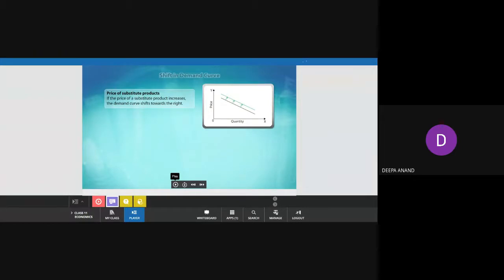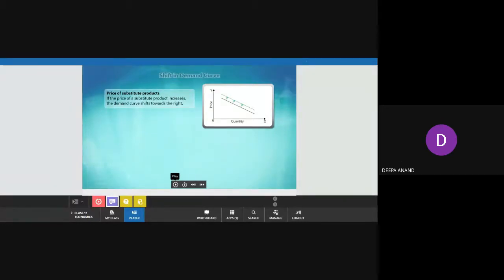And now, price of substitute goods. If the price of a substitute product increases, so your substitute is getting more costly, then the demand curve will shift towards the right. Substitute costly means the given commodity will be in good demand now.